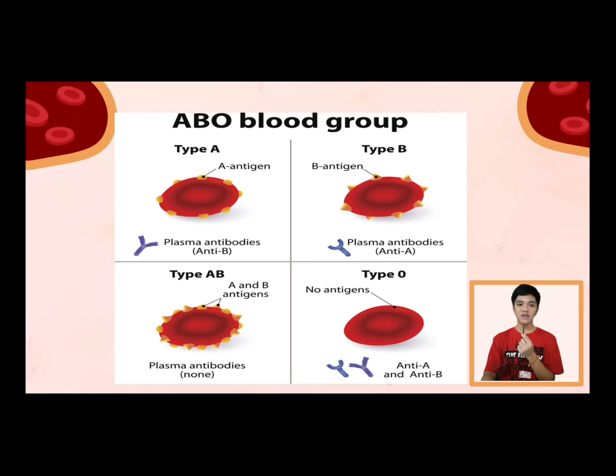First, let us start with the ABO blood group. We have type A, type B, type AB, and type O. As you can see in the picture, type A has A antigen with B antibody. Type B has B antigen attached to its red blood cells with A antibody. Type AB has both A and B antigens attached to its red blood cells with no plasma antibodies. And type O has no antigen attached to its RBC, with both A and B antibodies.